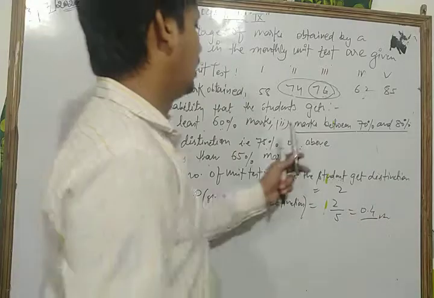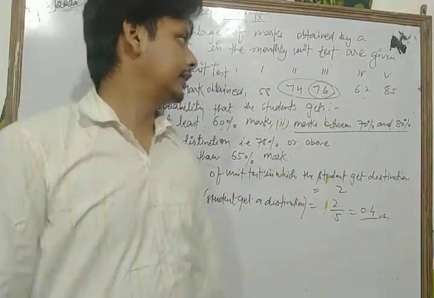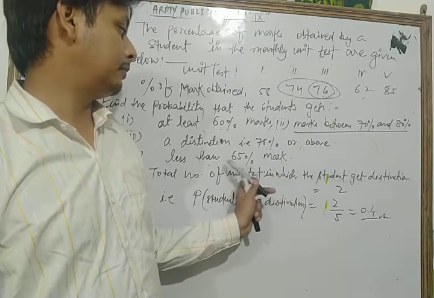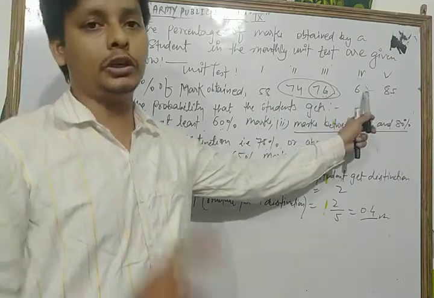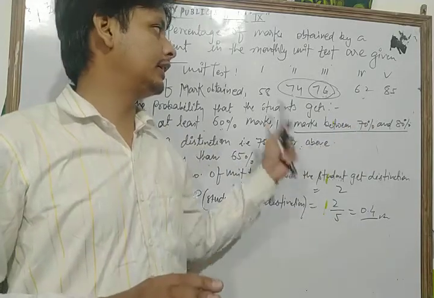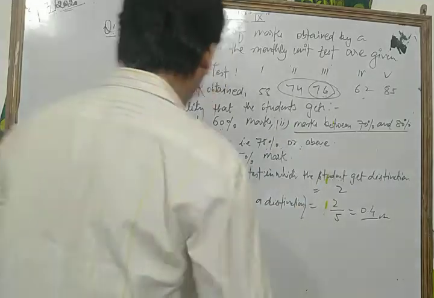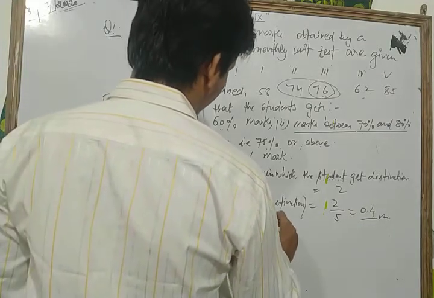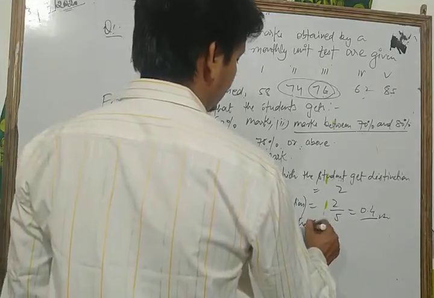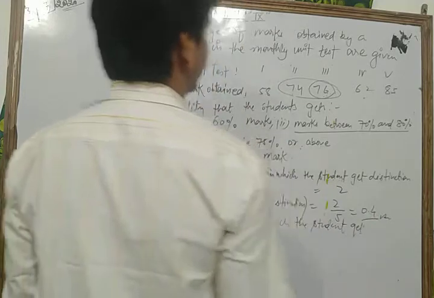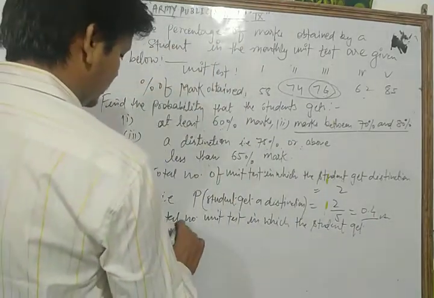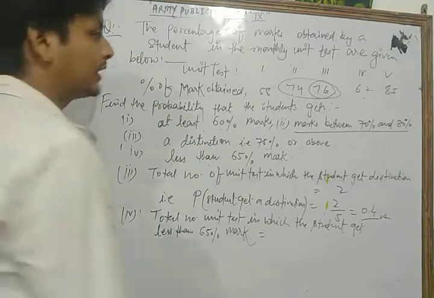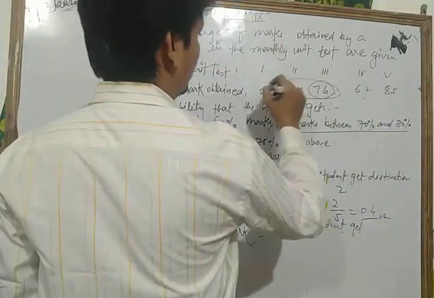Here we find less than 65% marks. In that data, the total number of unit tests in which the student got less than 65% marks is that of 58 and 62, only 2 unit tests. So the total number of unit tests in which the student gets less than 65% marks is 1 and 2 only.